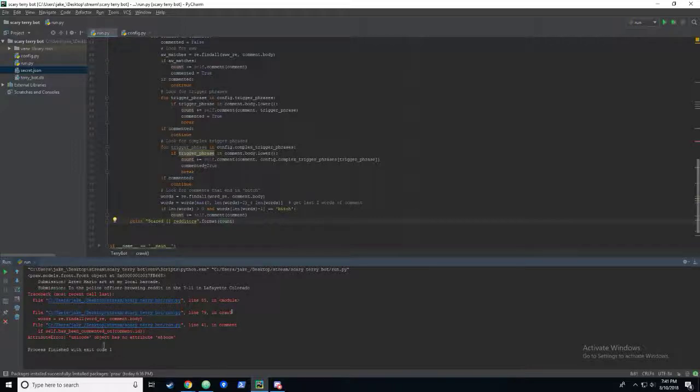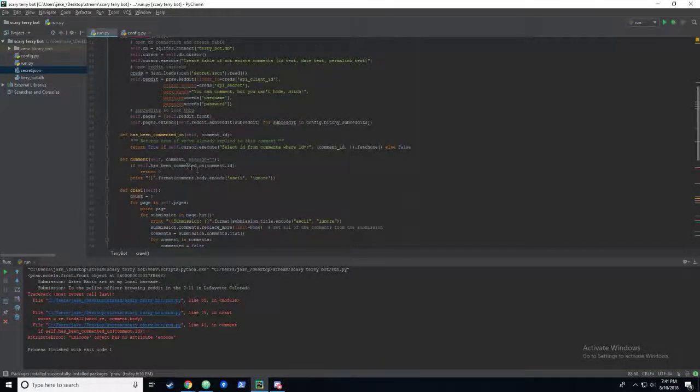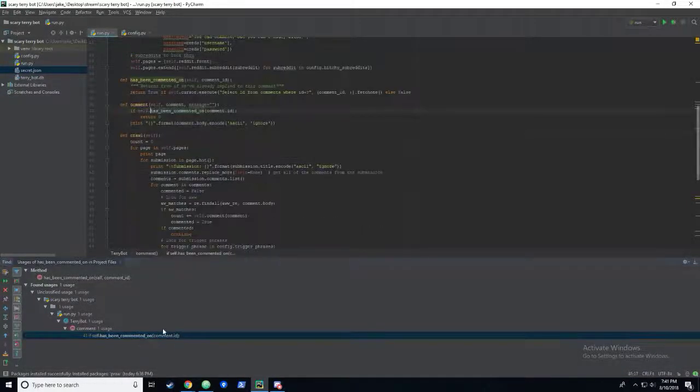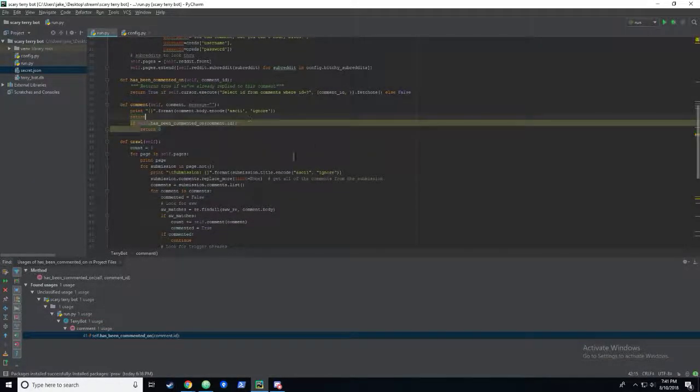Okay, Unicode object has no attribute encode. Of course. Was this being called somewhere, or did it update while I was typing? What? I didn't know it does that. Wow. Did not know it could do that. Frickin' PyCharm, man. Okay, well, we'll put this return here so that it doesn't do that.